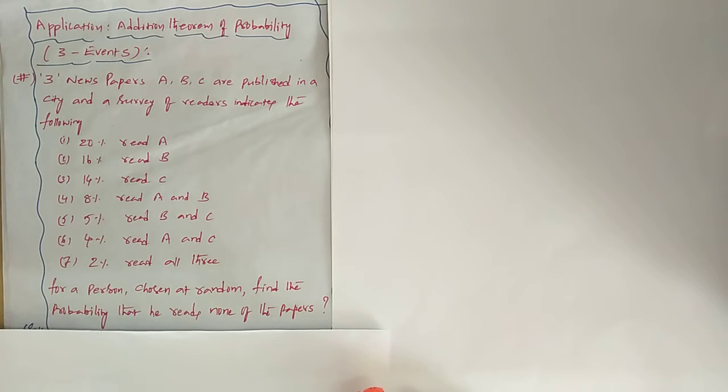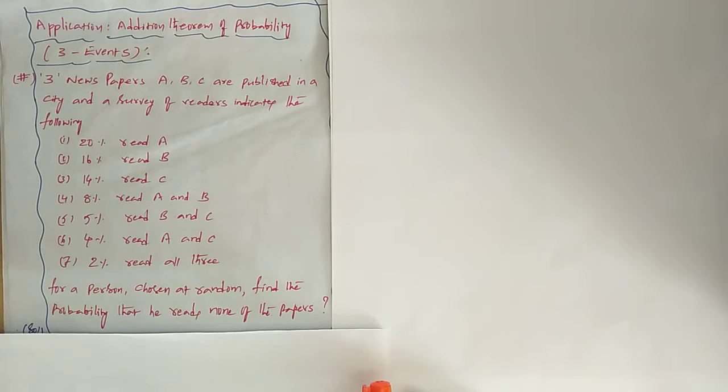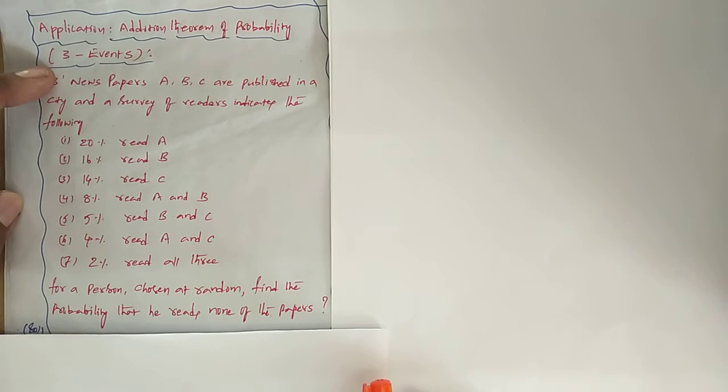Today we discuss an example regarding the addition theorem of probability in the case of three events. Remember that the addition theorem of probability and even the multiplication theorem of probability can be extended to n number of events. There is no limit for that. Today we are going to discuss this addition theorem of probability in the case of three events.